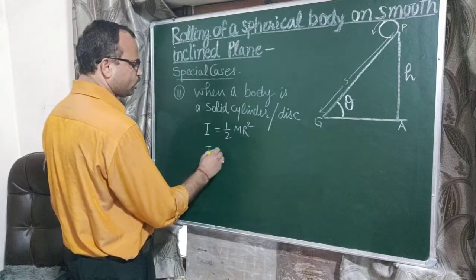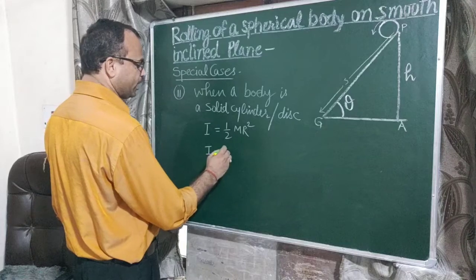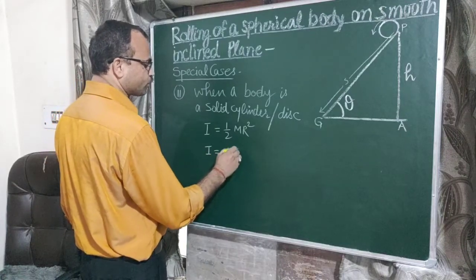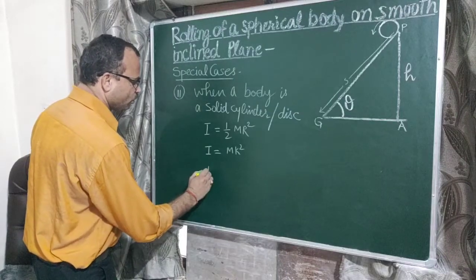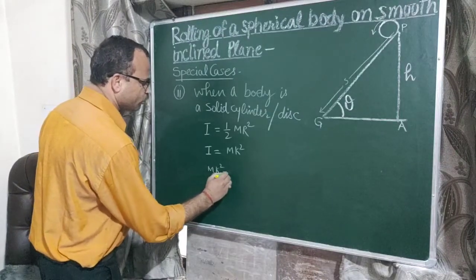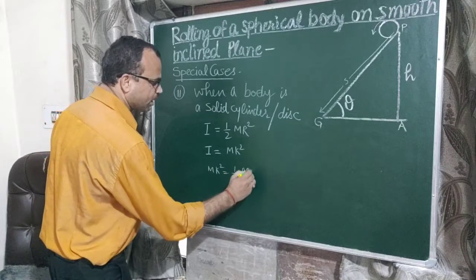According to the definition of radius of gyration it is mk². On equating these two we get mk² is equal to 1/2 mr².